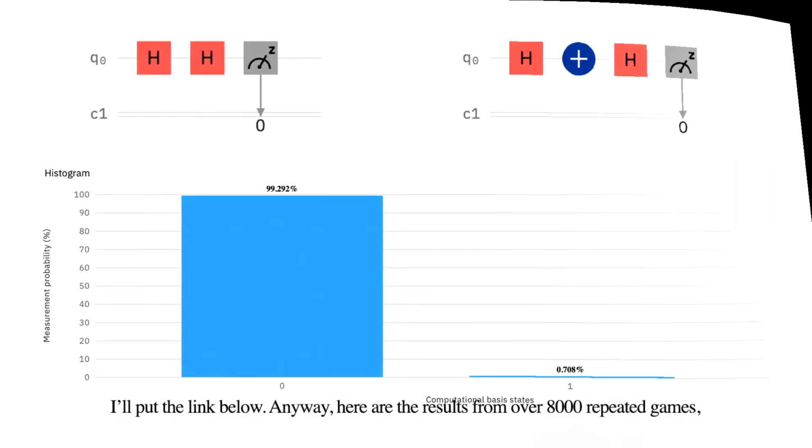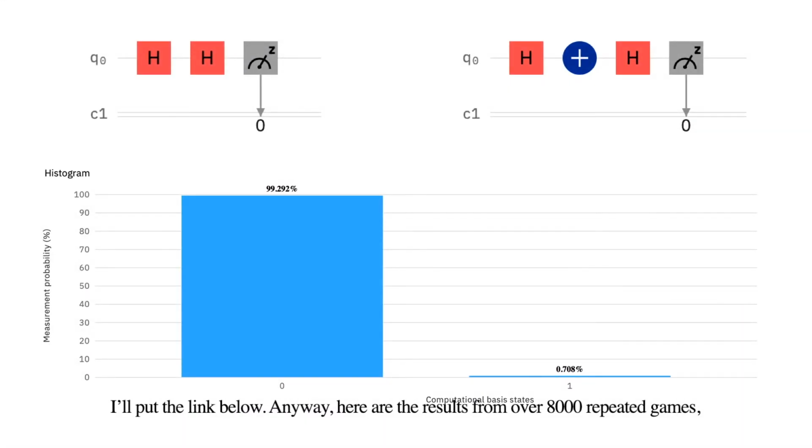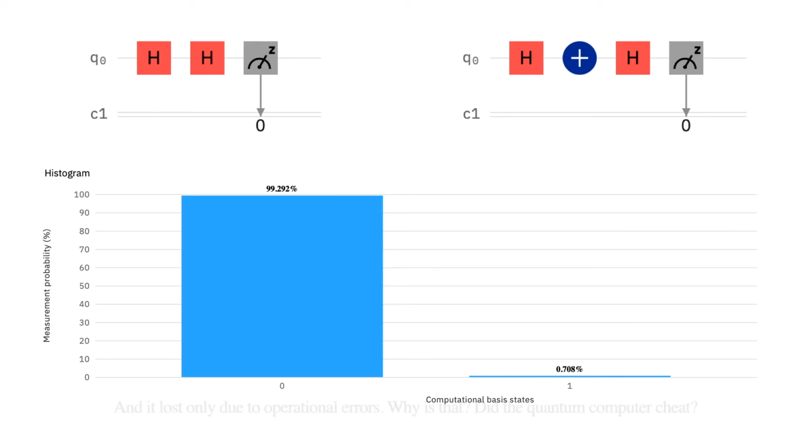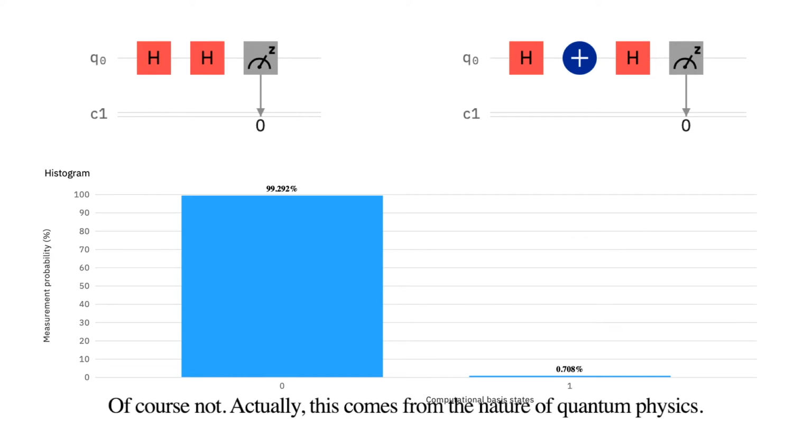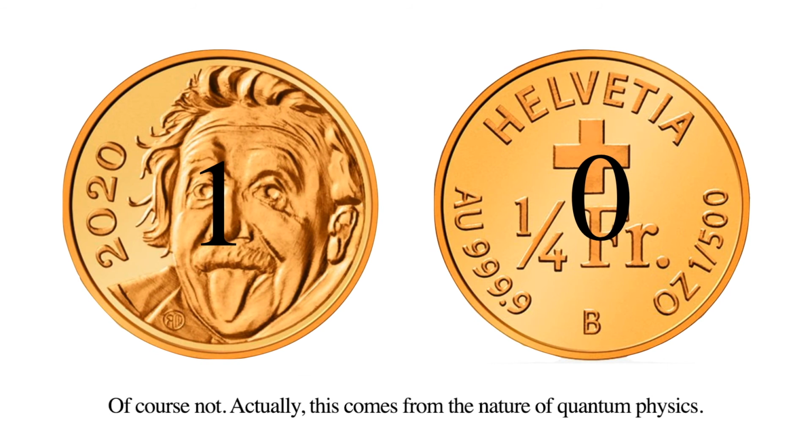Anyway, here are the results from over 8,000 repeated games, which show that if you played against a quantum device, it was likely that the quantum computer would always win, and it lost only due to operational errors. Why is that? Did the quantum computer cheat? Of course not. Actually, this comes from the nature of quantum physics.